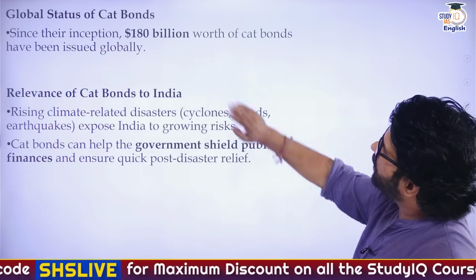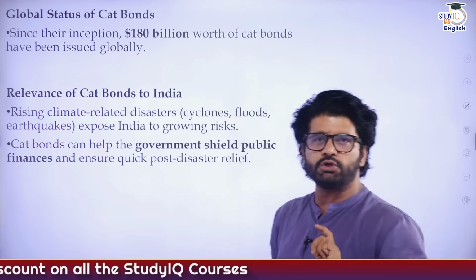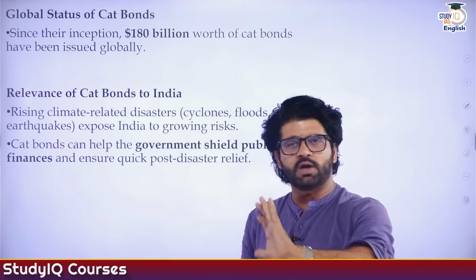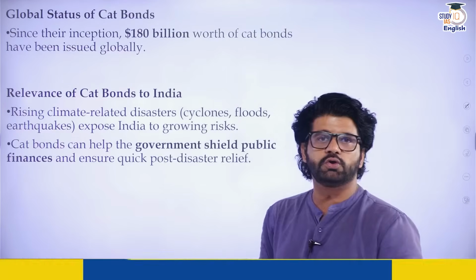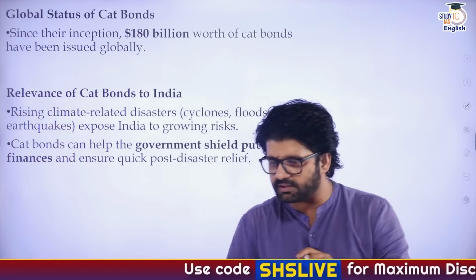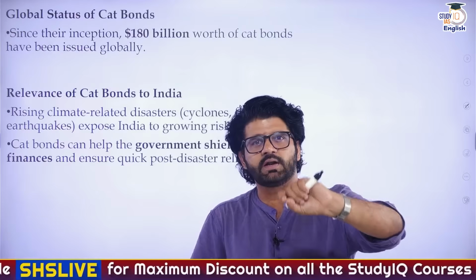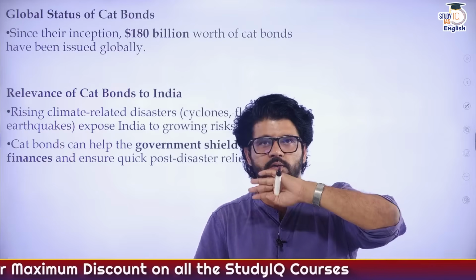Cool, sir. So global status of cat bonds. Since their inception, $180 billion worth of cat bonds have been issued globally. They are working fine in the US, and it's time now that India follows the lead, with rising climate-related disasters. Understand, when India is issuing these bonds, India has to pay an interest premium every year.